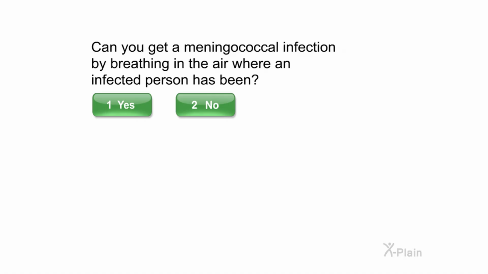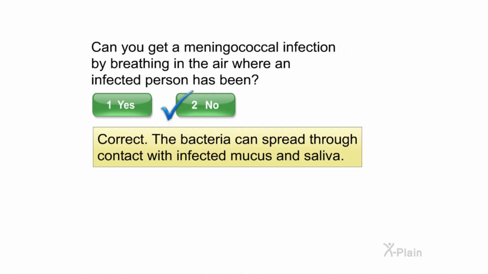Can you get a meningococcal infection by breathing in the air where an infected person has been? Select yes or no. Correct. The bacteria can spread through contact with infected mucus and saliva.